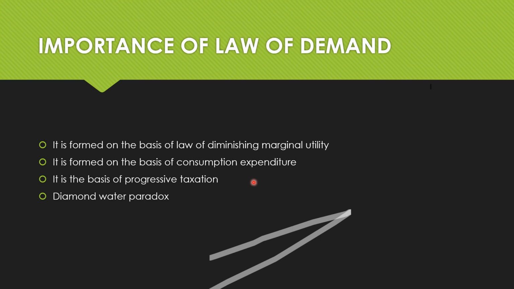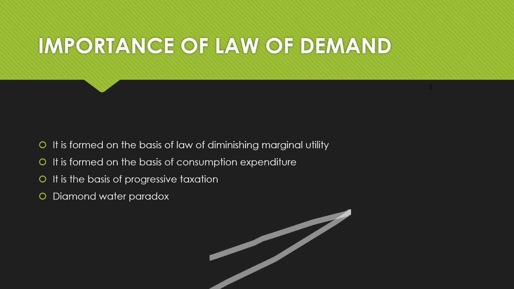If they don't know what the law of equi-marginal utility is, let me explain it first. This particular law explains the relation between the consumption of two commodities or more than two commodities. It tries to find the combination of consumption of these products that will give optimum satisfaction. Let me just write it.